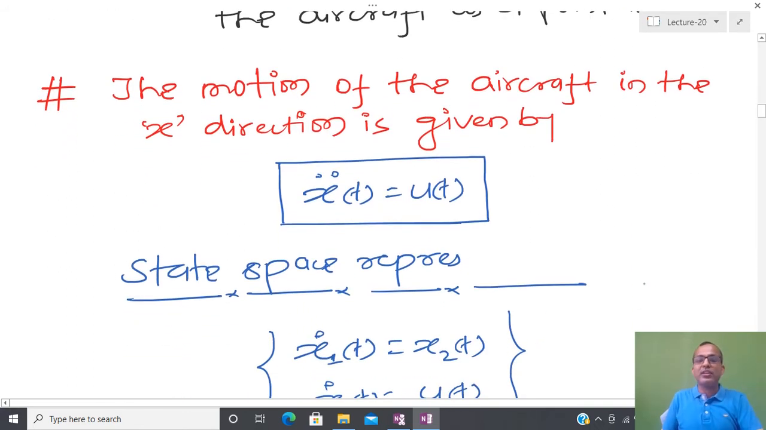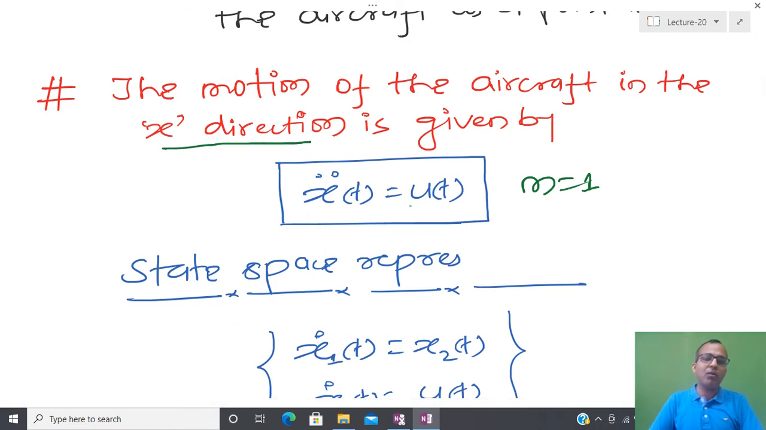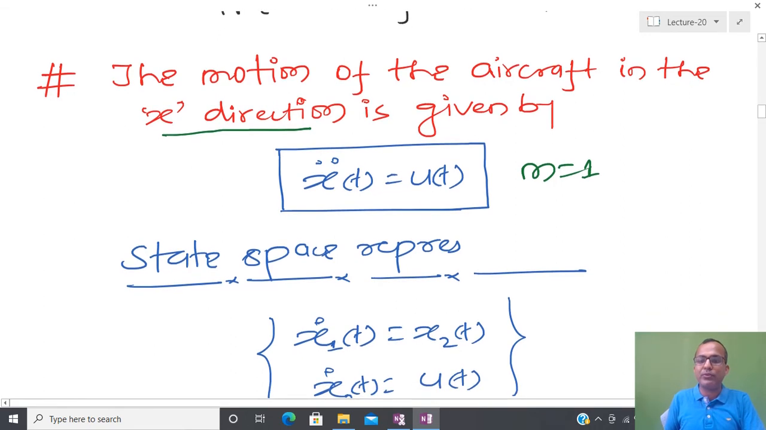Then I can use Newton's law, F equal to ma, and here, since we are moving in the x direction only, the mass, which I am assuming to be unity, gives m x double dot equal to u(t). It means that whatever trajectory we are assuming the aircraft is going to follow is two times differentiable. That kind of inherent assumption we have, otherwise I cannot apply Newton's law.